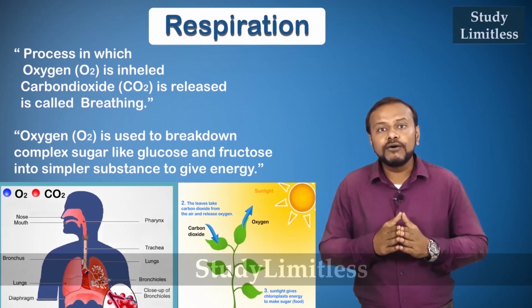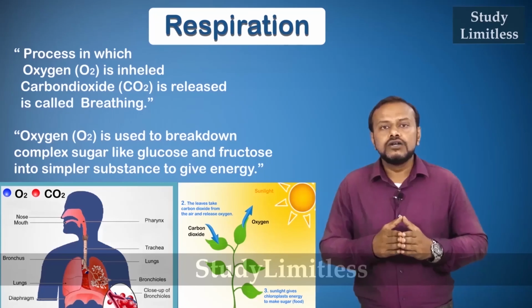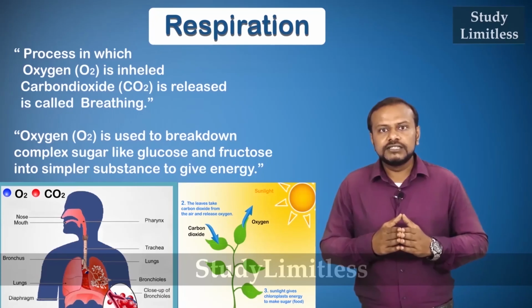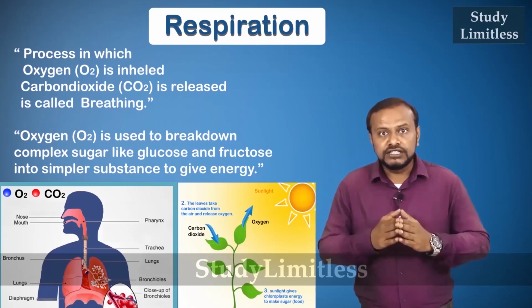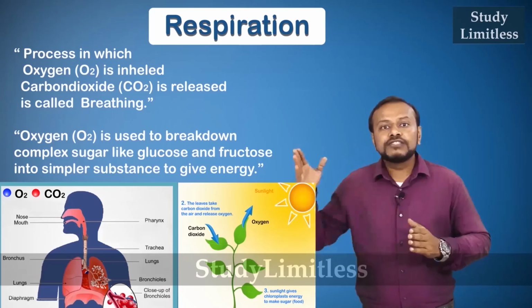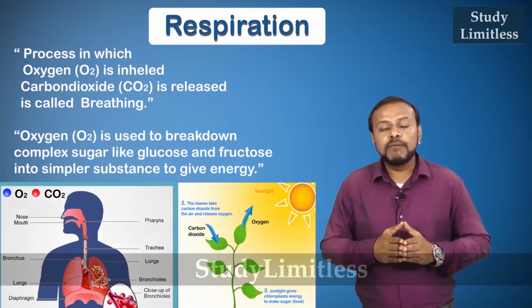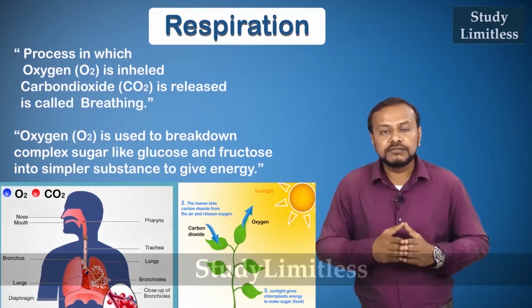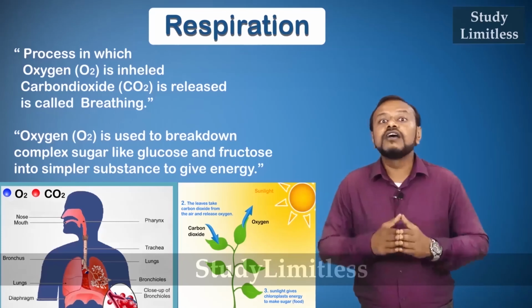Inside the cell, this oxygen is transferred to the mitochondria, where complex sugars like glucose and fructose are broken down into simpler substances to give energy. This process, in which complex sugars like glucose and fructose are broken down into simpler substances in the presence of oxygen, is called respiration.